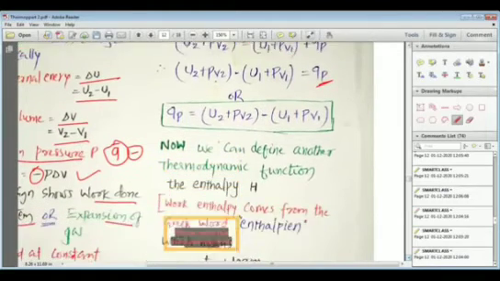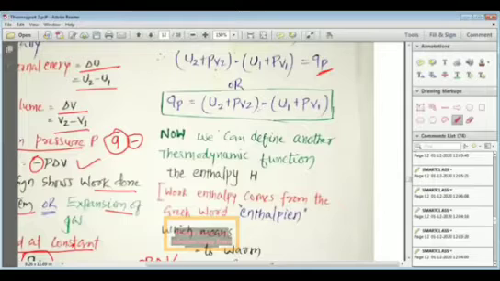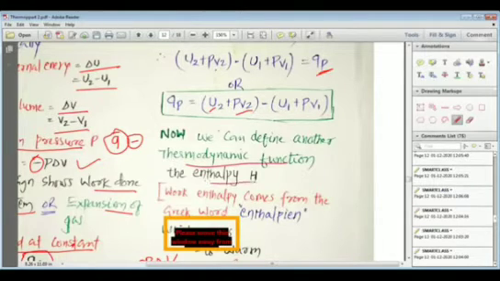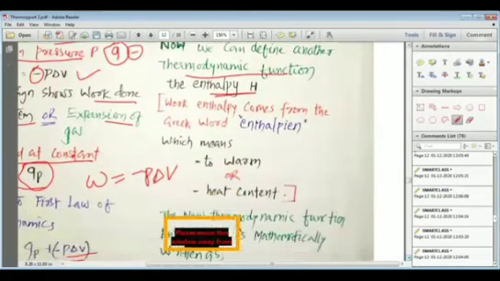We have something that is very mysterious. Here you can see that the heat absorbed at constant pressure is (U2 plus PV2) minus (U1 plus PV1). It is something like the relation between the U and PV. So to understand this, we can now define another thermodynamic function, and this thermodynamic function that we need to define is known as the enthalpy.